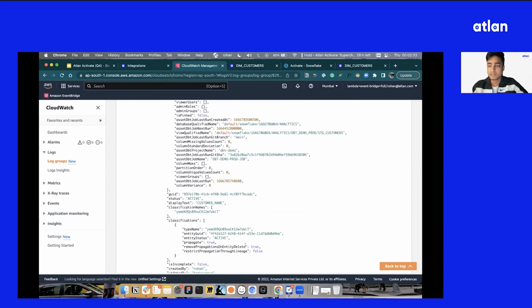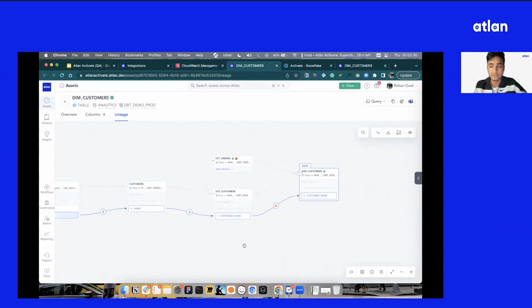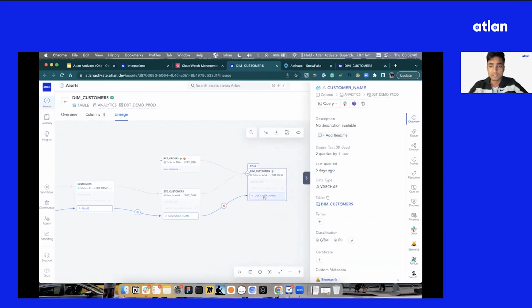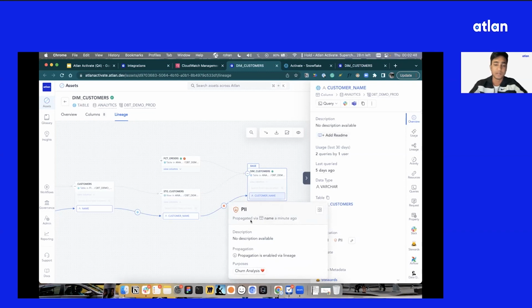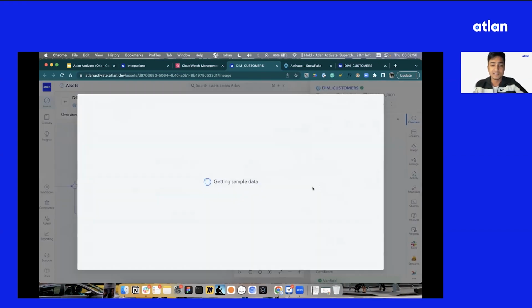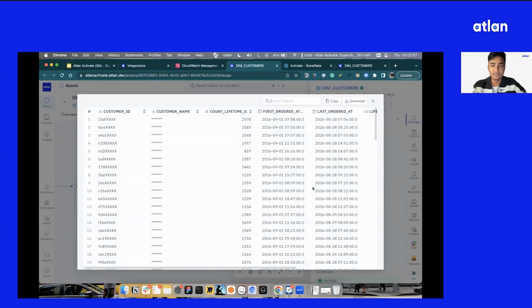Awesome. Let's go back to lineage and see if the propagation actually worked. I'll check out this column real quick, and you can see the PII tag just showed up here, and it also tells you where it's propagating from. It says propagated from name. Now let's check, did the masking actually get applied? I'll hit the sample again, and here you go. You don't get to see the customer names.